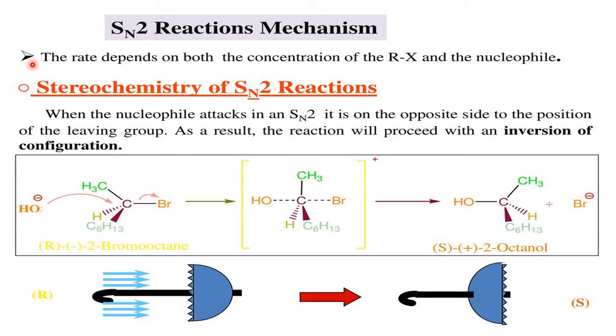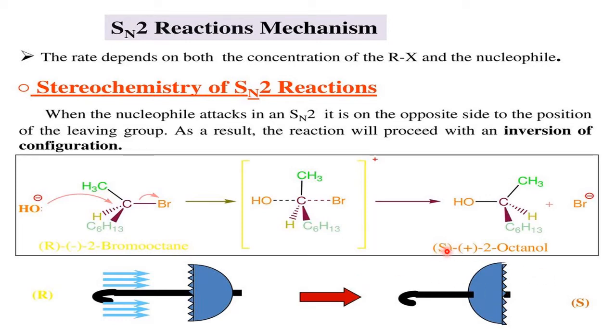Now we'll go to SN2. This is called bromooctane. This is the transition state where the leaving group as well as the attacking group are both there, with pentavalency, highly unstable, but this will disappear and form the product octanol. So bromooctane to octanol.